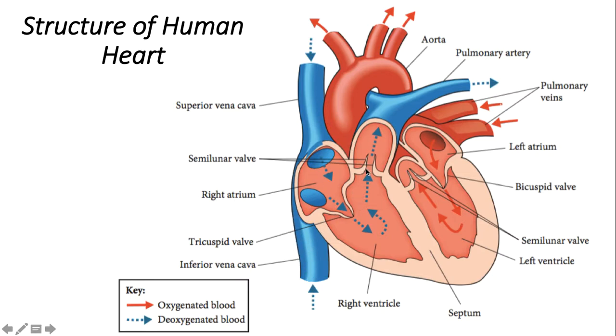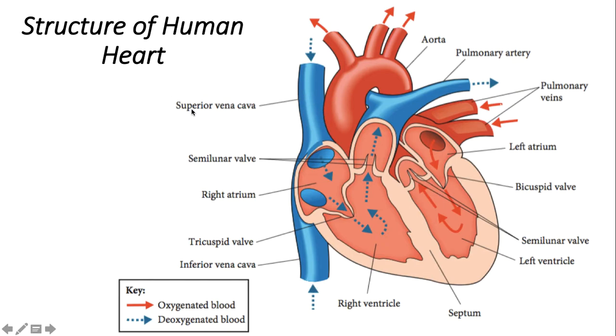Next one, the heart is also connected to 5 types of blood vessels that carry the blood in and out of the heart. Number 1 here is the vena cava. We have 2 types of vena cava. Here we call it inferior vena cava, bahagian bawah, and then bahagian atas we call it superior vena cava. Okay, number 1 inferior vena cava, number 2 is superior vena cava.